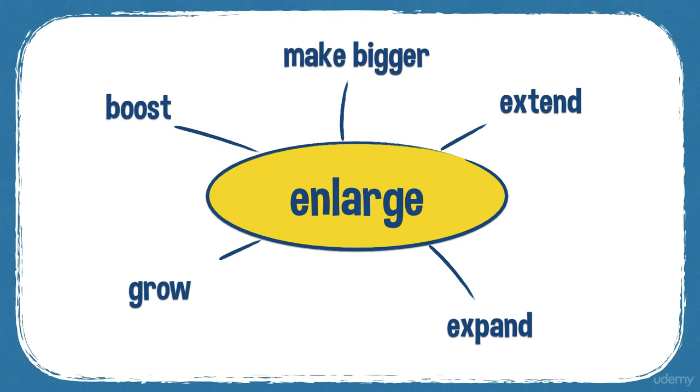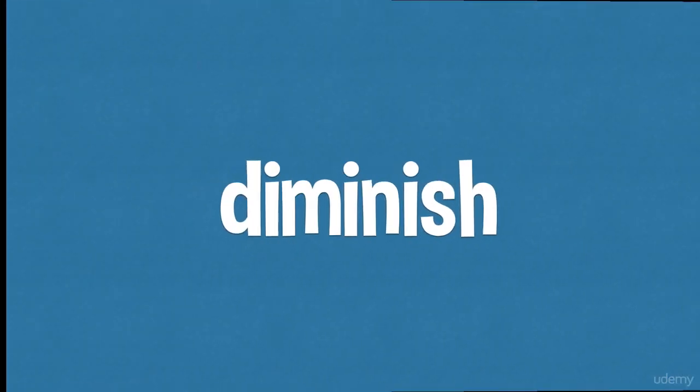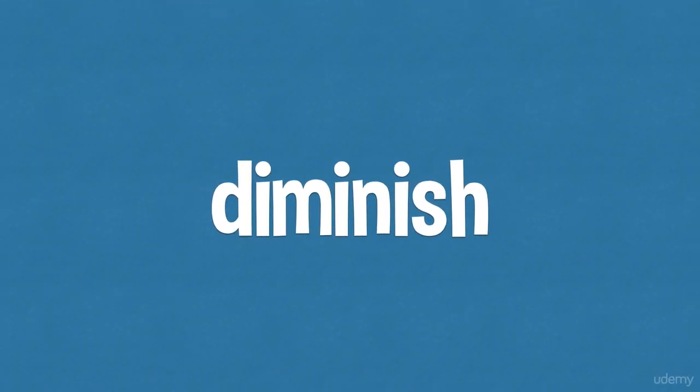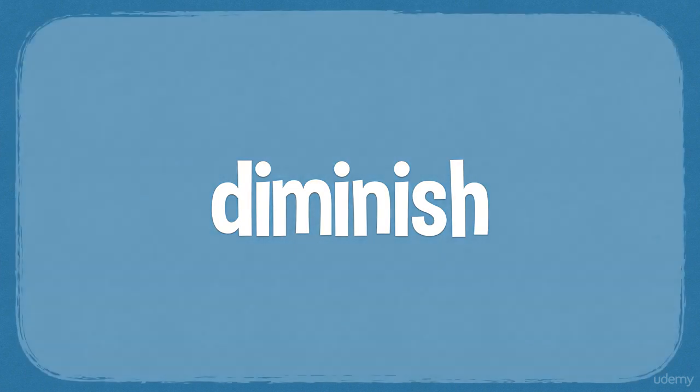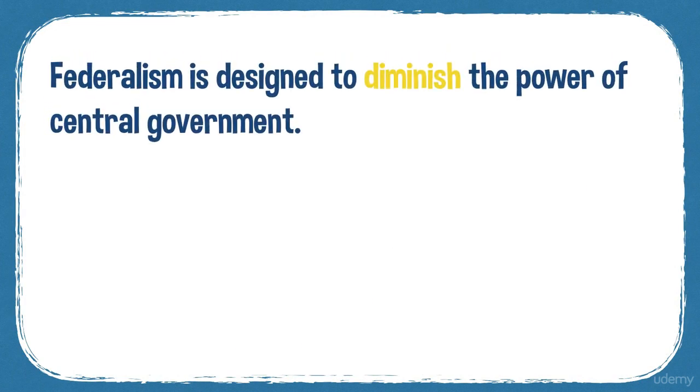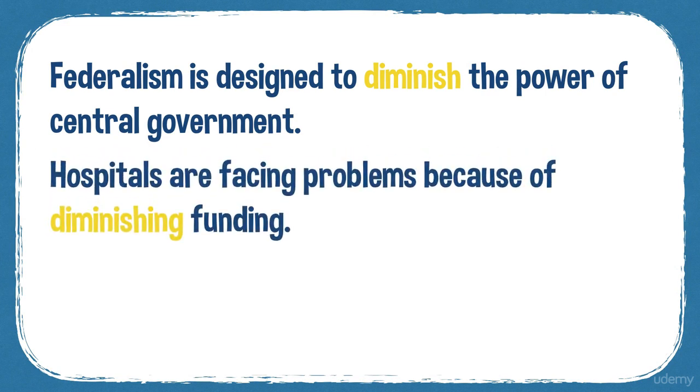The opposite of enlarge is diminish. Diminish. So when something diminishes, or is diminished, it becomes smaller or less important, less significant. So federalism is designed to diminish the power of central government. And hospitals are facing problems because of diminishing funding.